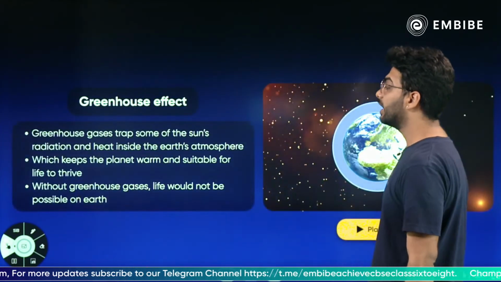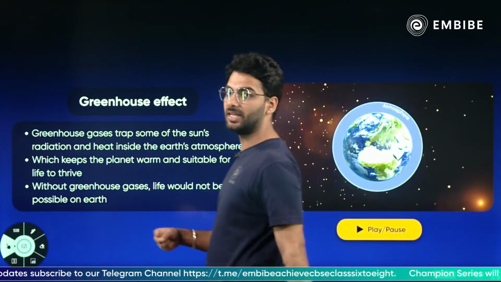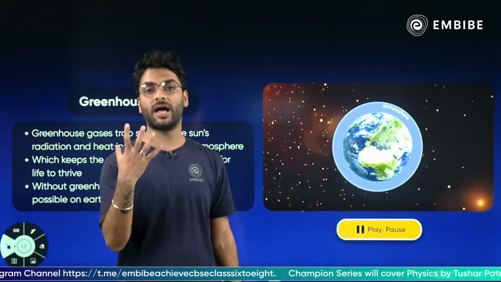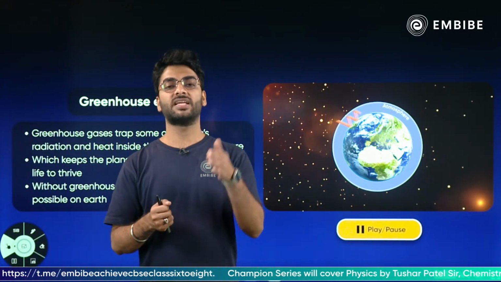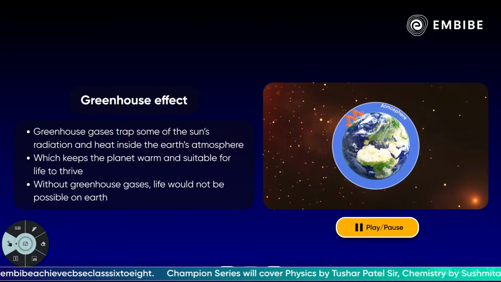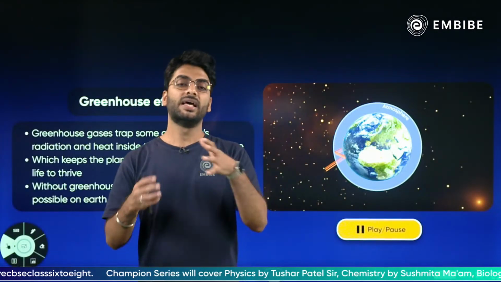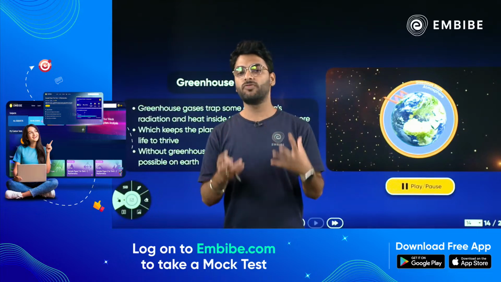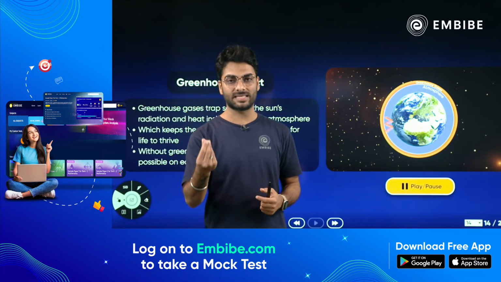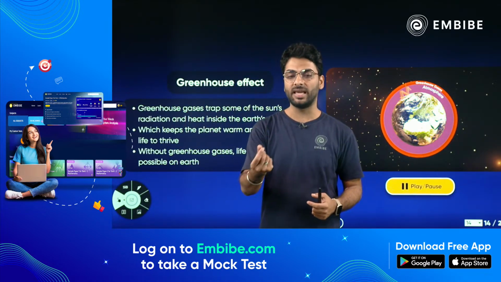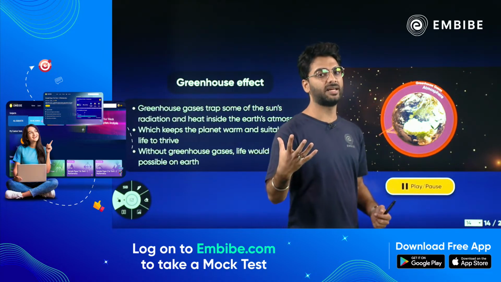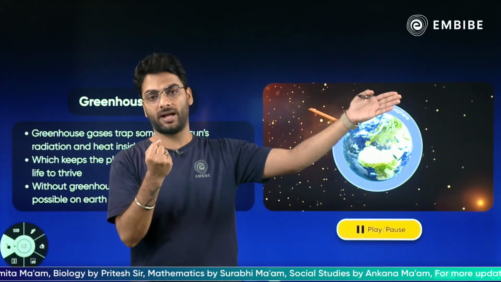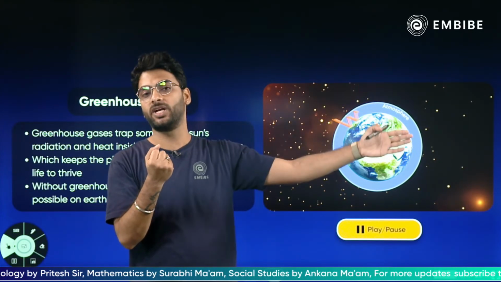Then the greenhouse effect. Greenhouse effect is basically the ability of the earth to trap the heat of the sun. Greenhouse effect is a very good phenomenon, because if there was no greenhouse effect, the earth would have turned into a cold desert, right? Basically, what is greenhouse effect? There are certain gases like carbon dioxide, methane, nitrous oxide, fluorinated gases, which trap the heat of the sun and don't let it go back into space.